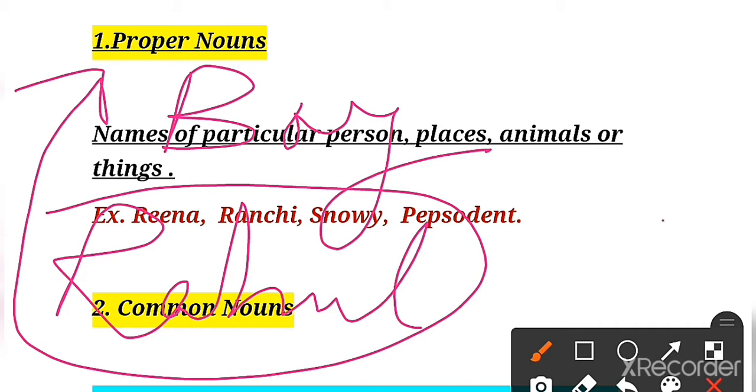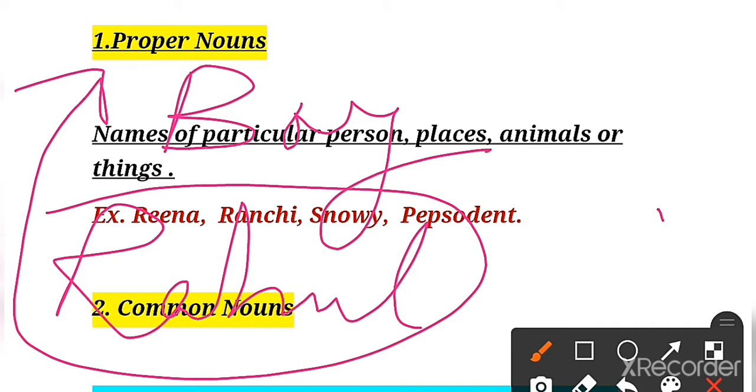What should be a particular name of a place? As I told, it should be a special name. So children, in places we can see Allahabad, Delhi, Kolkata, Gorakhpur, Kushinagar, many places.